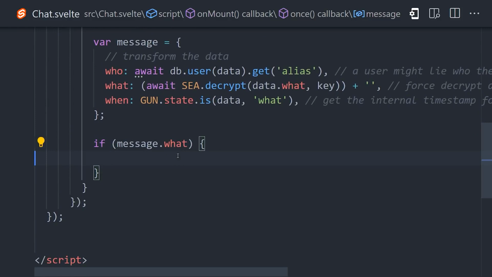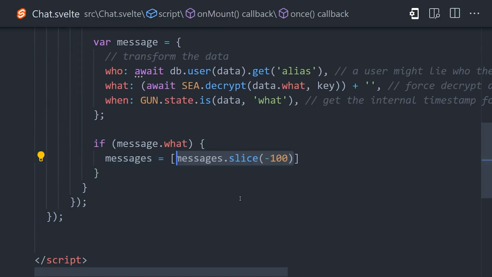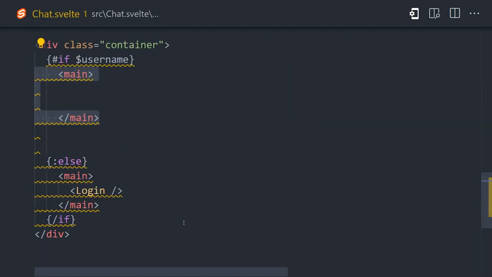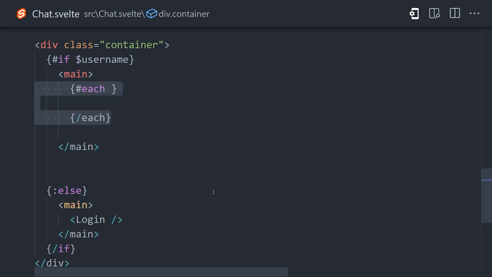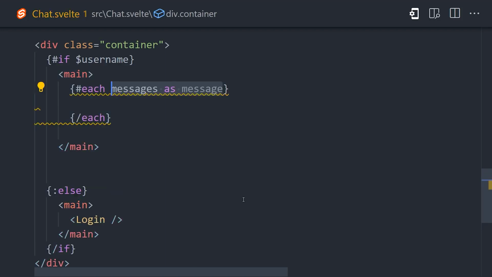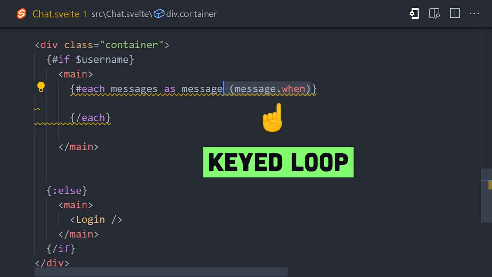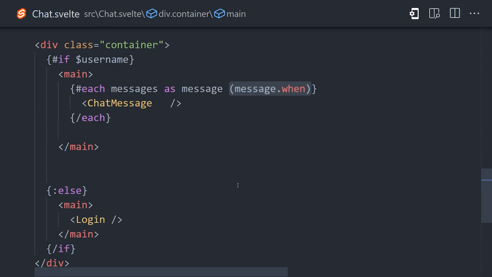Then the final step is to take each message and add it to an array that we can then loop over in the UI with Svelte. You can loop over an array of items in Svelte with each. This will render the chat message component for each message in the array, and also notice how I'm adding parentheses with message.when, which provides Svelte with a unique key to sort all of the messages efficiently. That gives us a way to read messages in the chat. Now we just need a form to submit them.